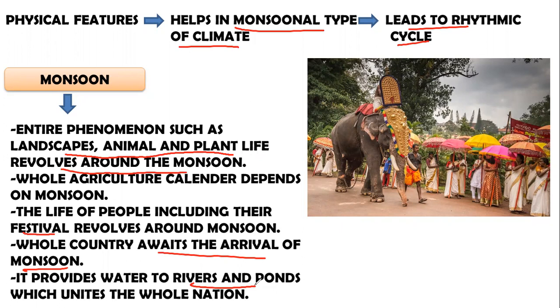River is not a state entity, it is a national entity. So when the monsoon is providing water to rivers and ponds, it is used by the entire adjoining areas, not by a particular state. So monsoon is a season which is celebrated throughout India. It is the much awaited season of the people of India. So we can say that it plays an important role in unifying our country.